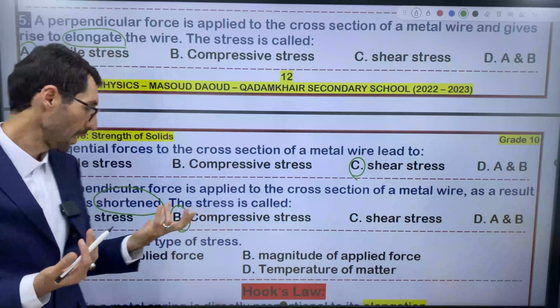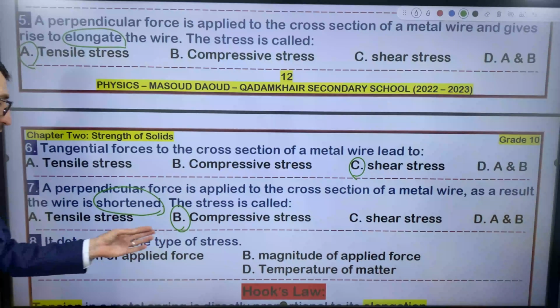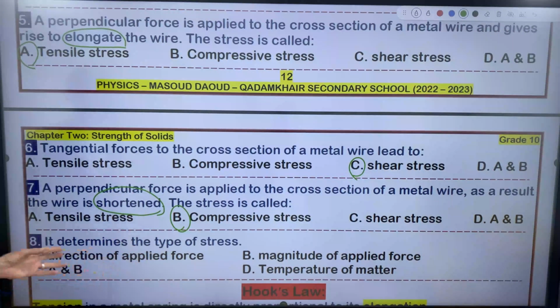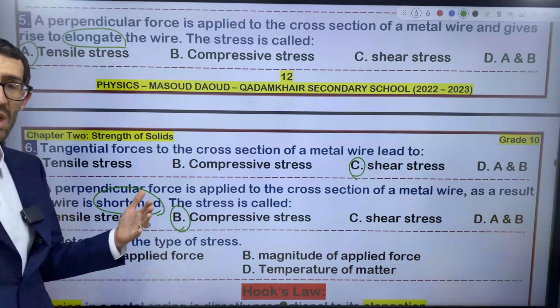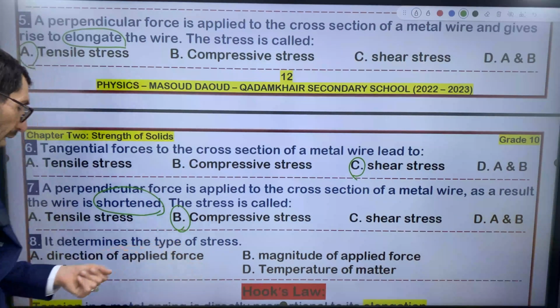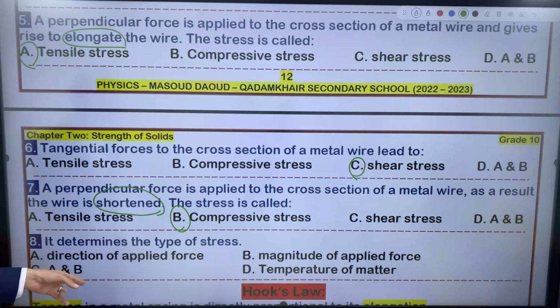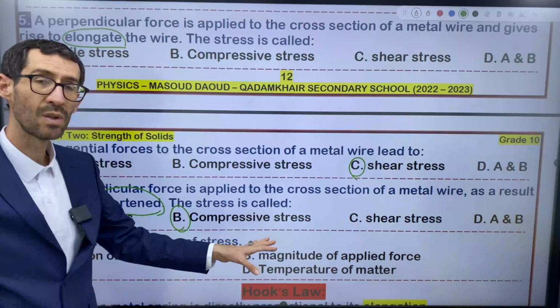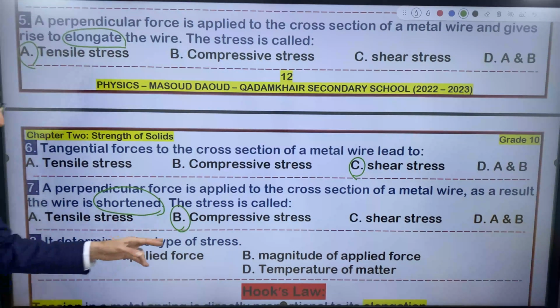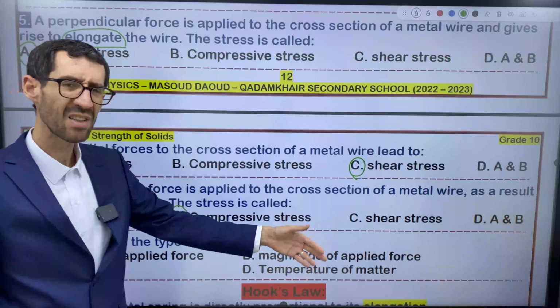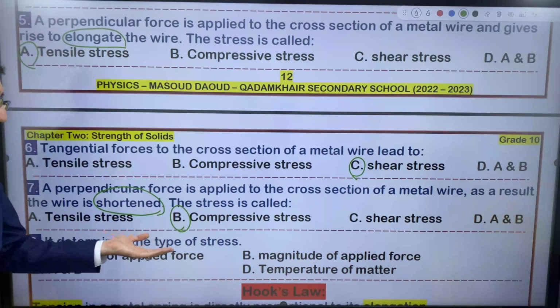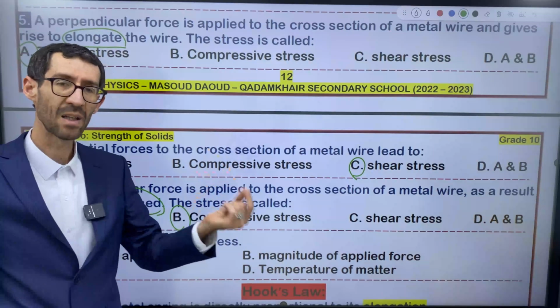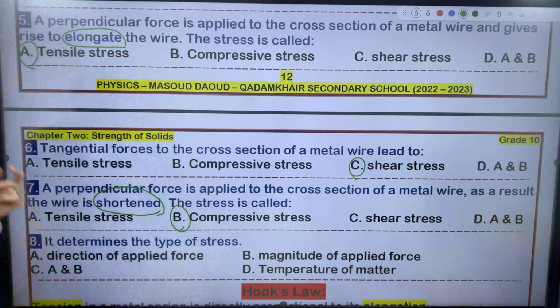Instead of applied force, you can say tension, because tension itself is a force. C, A plus B, means direction and magnitude determine the type of stress. D, temperature of matter. Temperature doesn't matter here because we didn't say a single word about it. It doesn't have any effect on the stress.